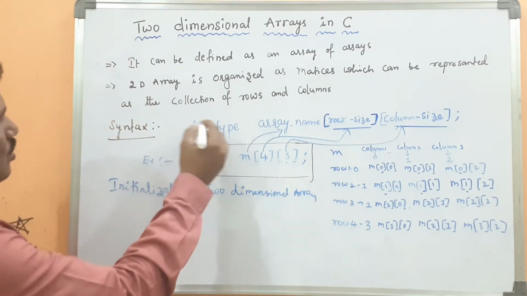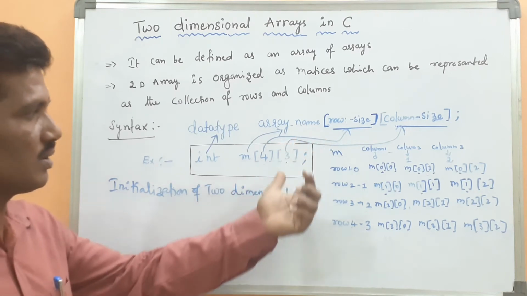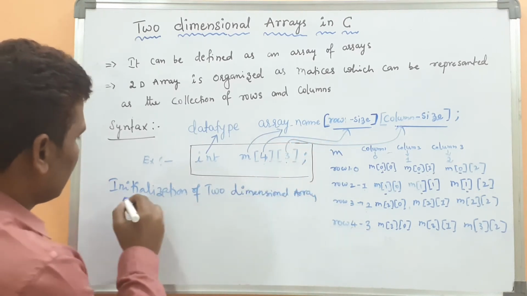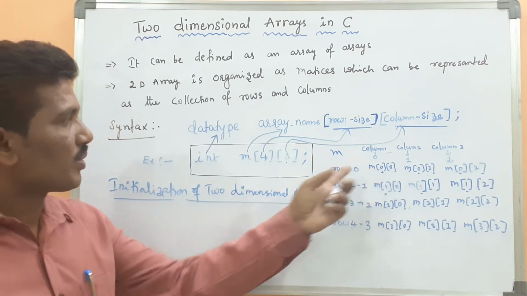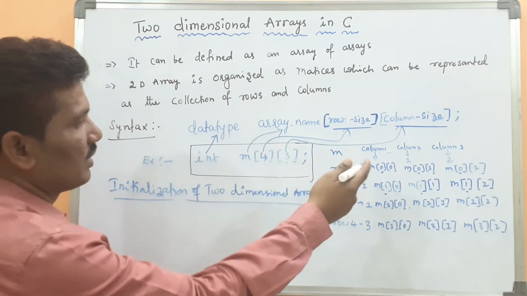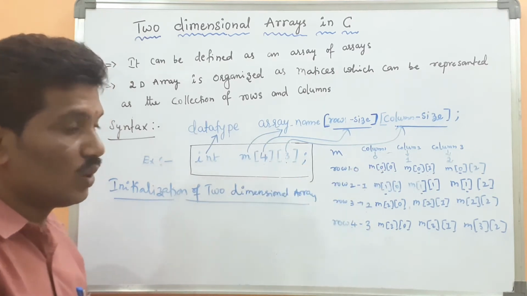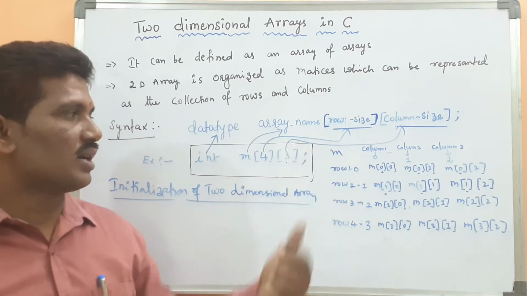Okay, this is called as what? Declaration. Once you have done the declaration, what do we have to do? We go for the initialization. Okay, simple initialization. How do you initialize the two-dimensional array?